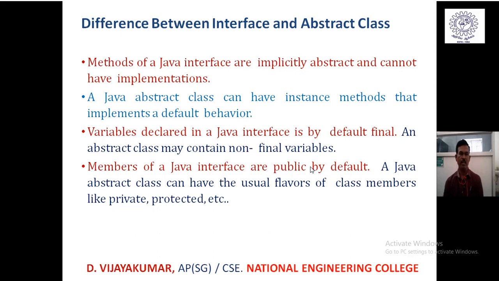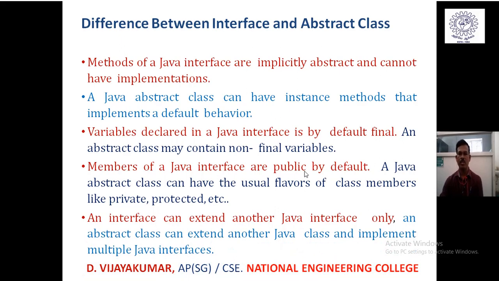That depends mainly on the implementing user's choice. And an interface can extend another Java interface only. That means an interface cannot be implemented by another interface, whereas an abstract class can extend another Java class, only one Java class, and can implement any number of Java interfaces.